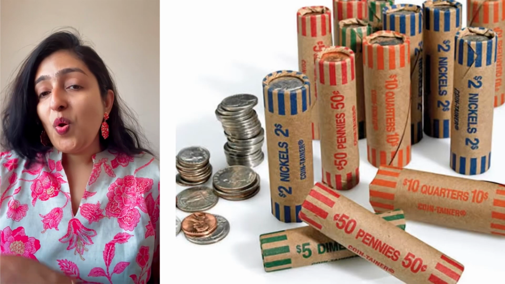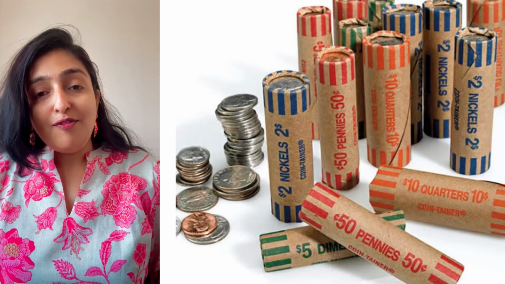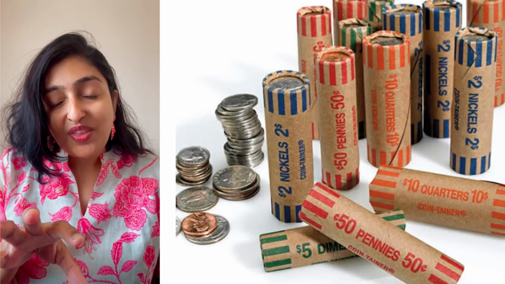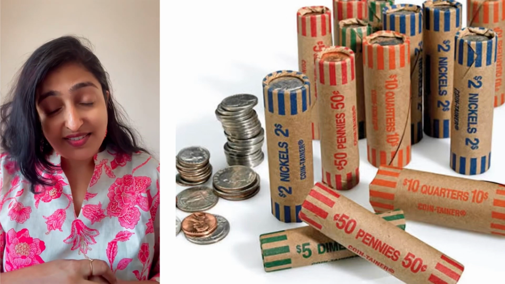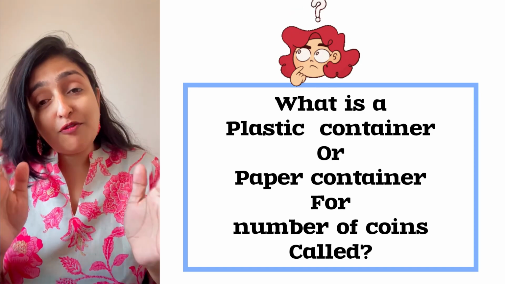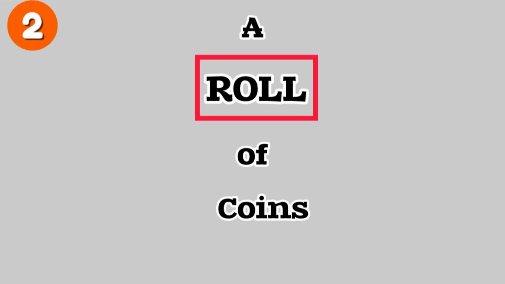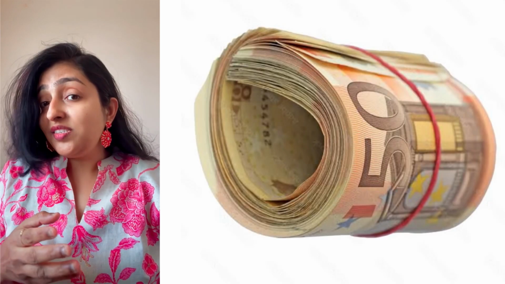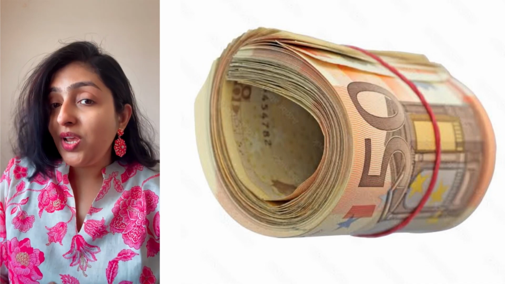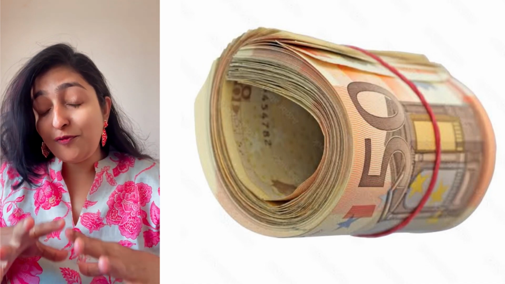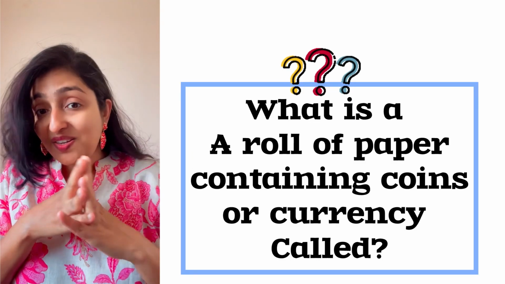Second, what would you say for a plastic container or a paper container for a number of coins? You must say it is a roll of coins. The next is the same as the previous one. That is a roll of paper containing coins.